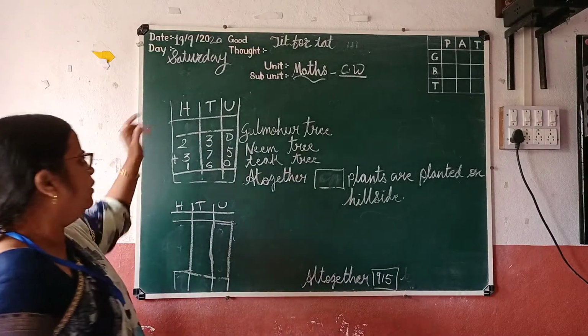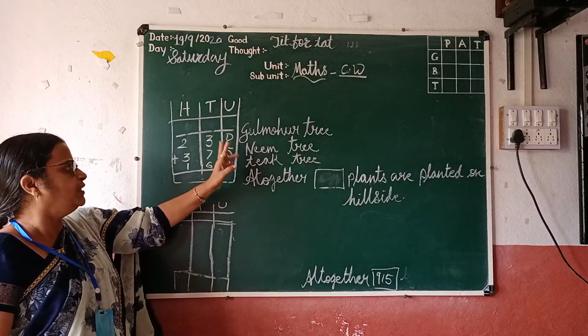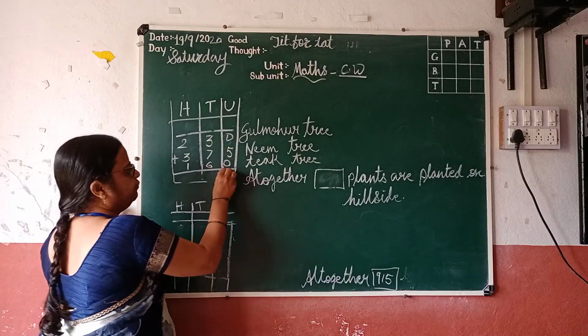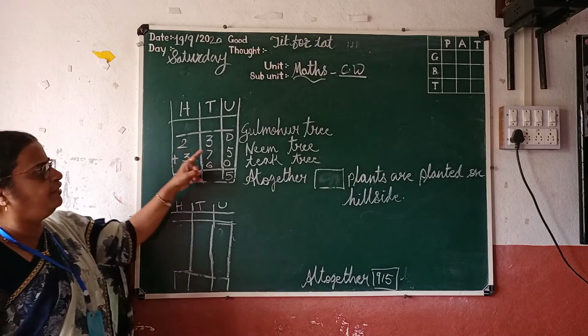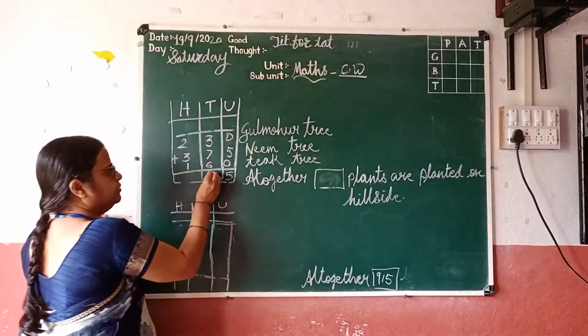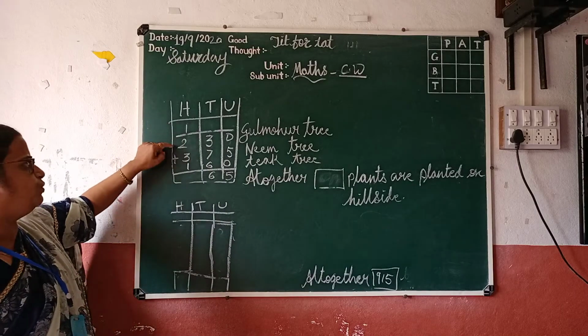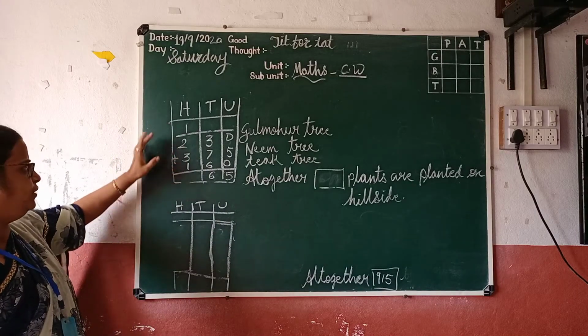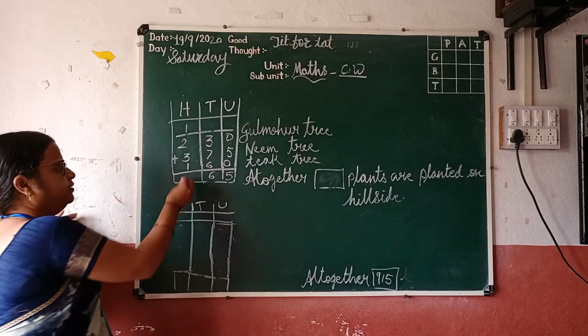Now look here. First column, start from the unit column. 0 units plus 5 units plus 0, we get here 5. Then in the tens, 3 plus 7 is 10, 10 plus 6, 16. So write here 6, carry 1 here. In the hundreds column, 2 plus 3 plus 1, 700.